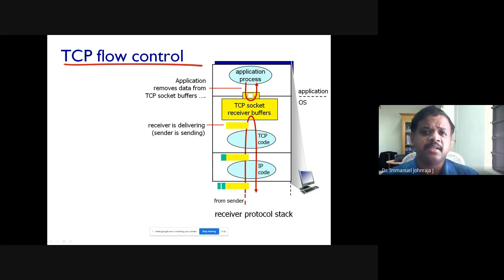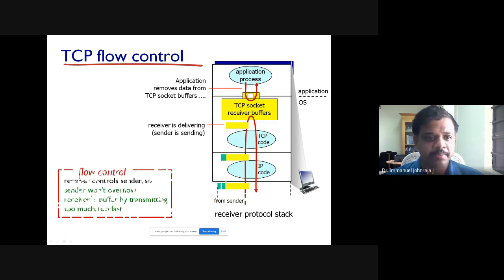The next major expectation from TCP is flow control. We will not talk about flow control in the UDP protocol. So in a nutshell, what is flow control? Probably I have put a point here. This can help you in understanding.